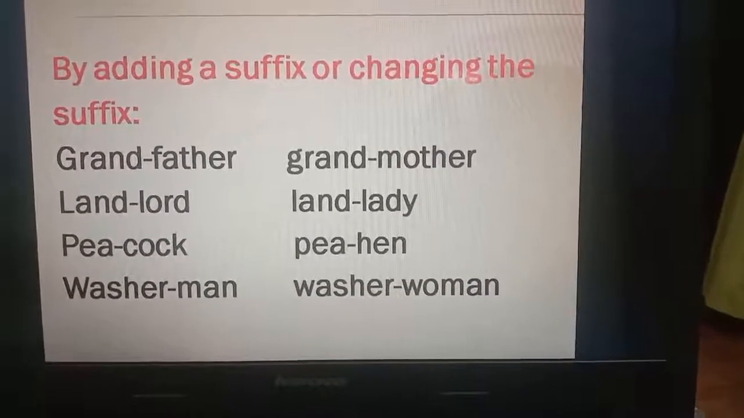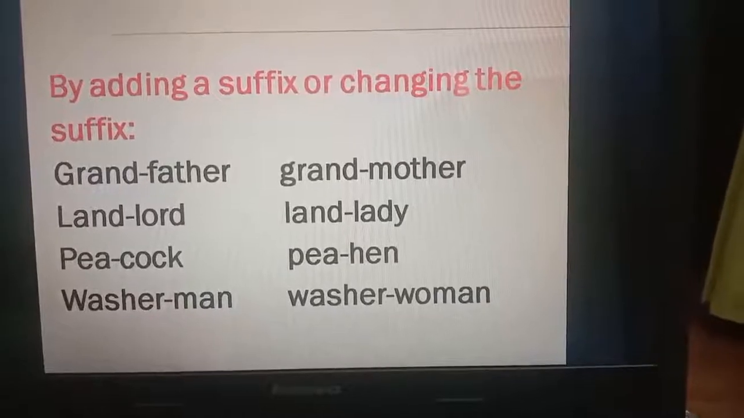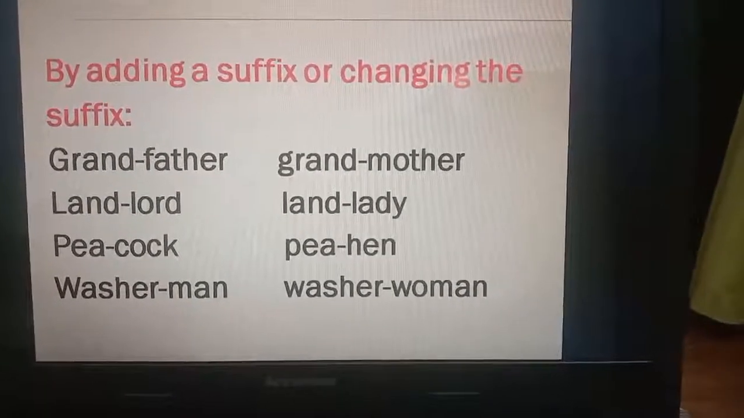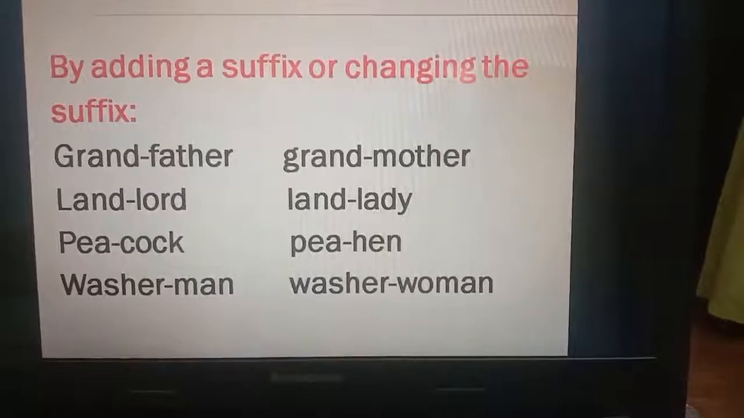That's all, children. I hope you have understood the topic well. Please go through these slides 2 to 3 times to have a very clear concept of the topic.